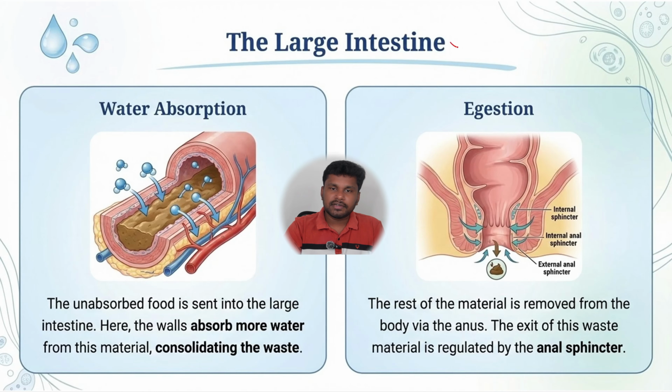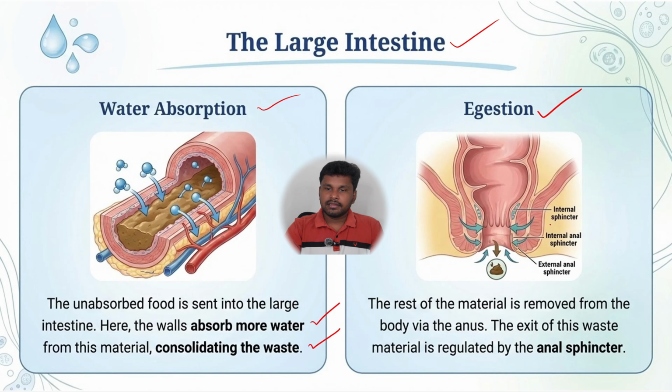Okay. Now what is the function of the large intestine? The absorption of water. The unabsorbed food is sent to the large intestine, and here the walls absorb more water and consolidate the waste. Generally 100% digestion of food can't be done in any living organism. So there will be some leftover undigested food with water in it. That water will be absorbed back by the large intestine, and the particulate matter will be consolidated and pushed out through the process of egestion.